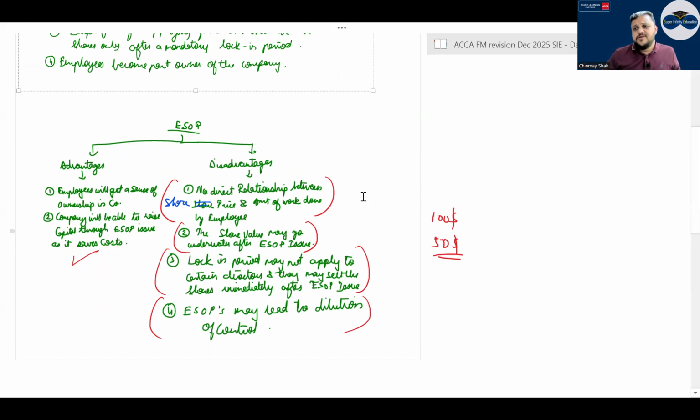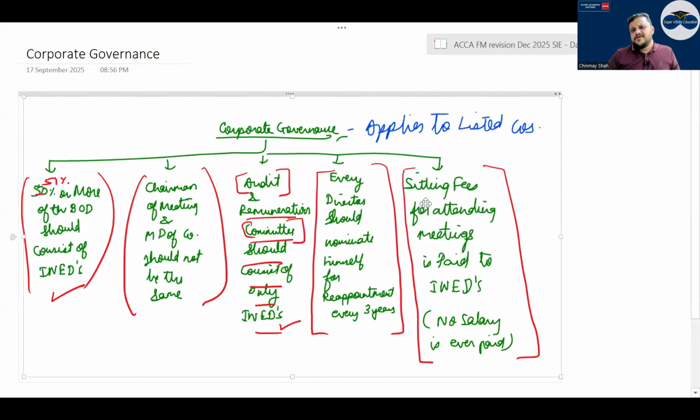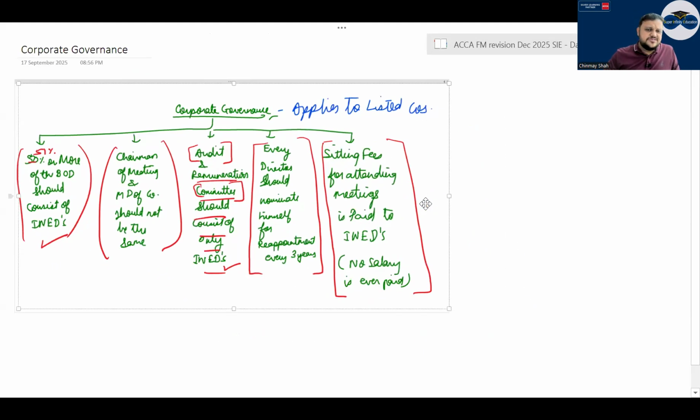The lock-in period will be applicable to normal employees, but may not be applicable to senior directors and founders, and they may sell the shares immediately after the ESOP issue. ESOPs may lead to what? Dilution of control. That means you give a certain 10-20% holding to the employees, and the old shareholders will lose control. Then in corporate governance, basically applied to listed companies, correct?